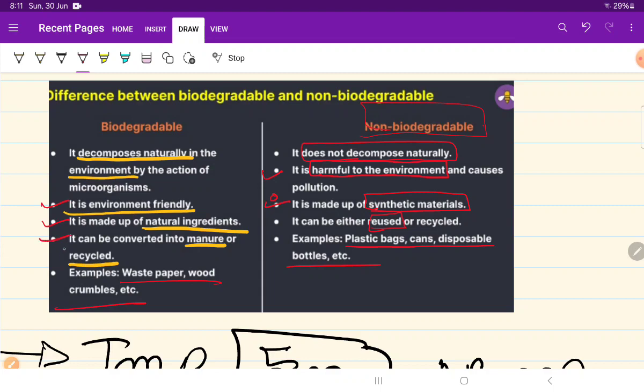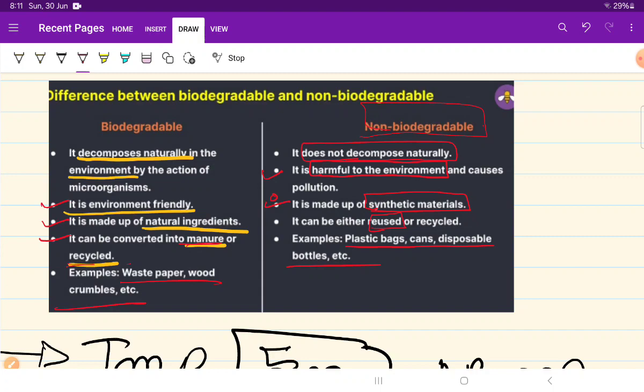So the fourth point is, it converts into manure or can be recycled. But non-biodegradable can only be recycled or reused. It cannot be converted into manure.